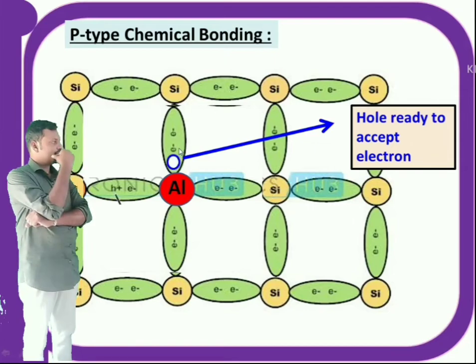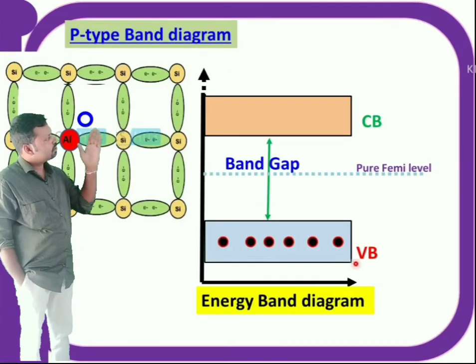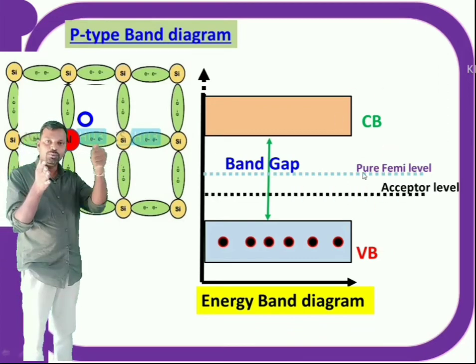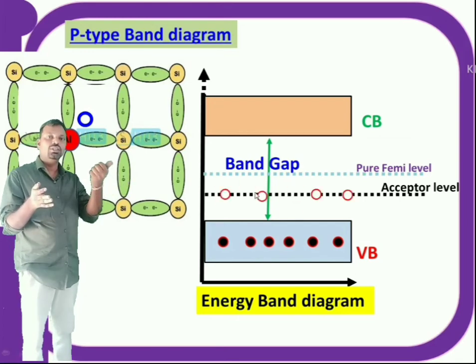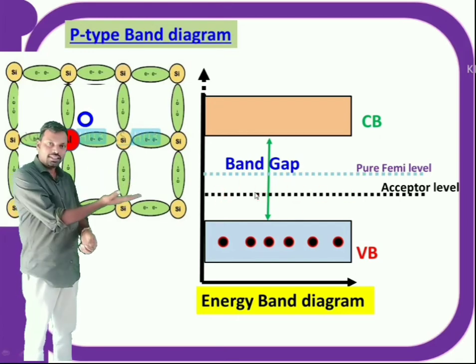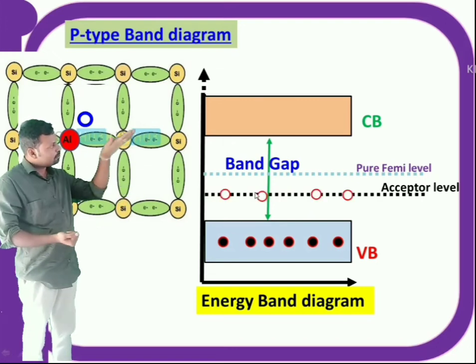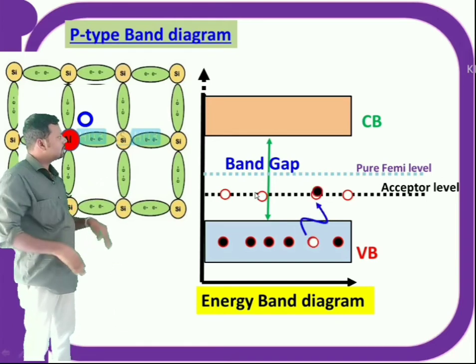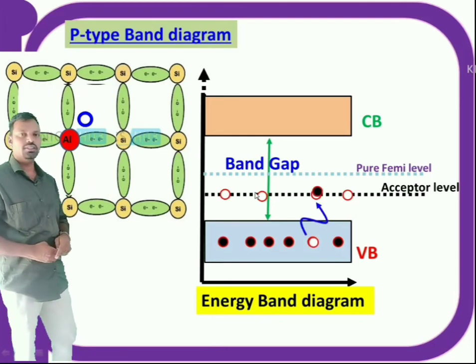Now you can see here the band diagram. This is the valence band, this is the conduction band, and this is the Fermi level, for the pure semiconductor. Now what happens when a third group impurity is added? It is creating excess holes. So where are the holes? They are in the valence band. That's why the acceptor level, that means the impurity atom levels, are nearer to the valence band, because they are creating holes. That's why they are very near to the valence band.